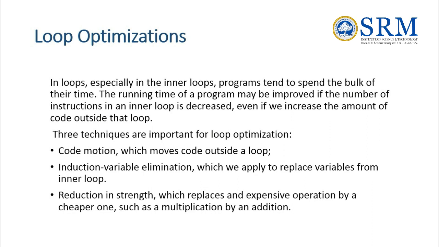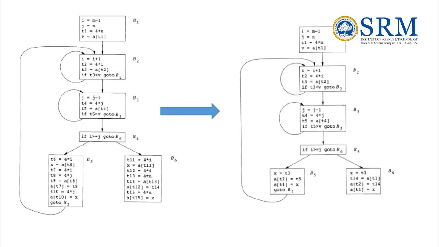The first one is code motion, which moves code outside a loop. The second one is induction variable elimination, which we apply to replace variables from the inner loop. The third one is reduction in strength, which replaces an expensive operation by a cheaper one, such as a multiplication by an addition. So this is the overall loop optimization.